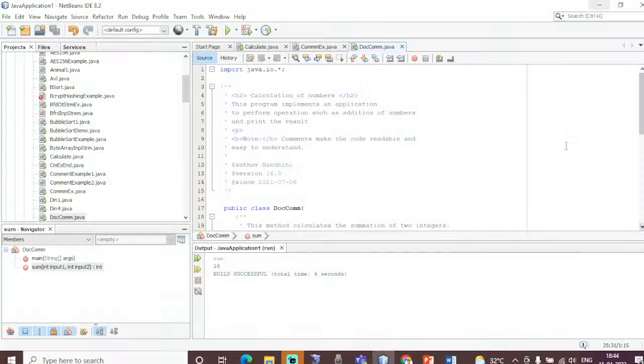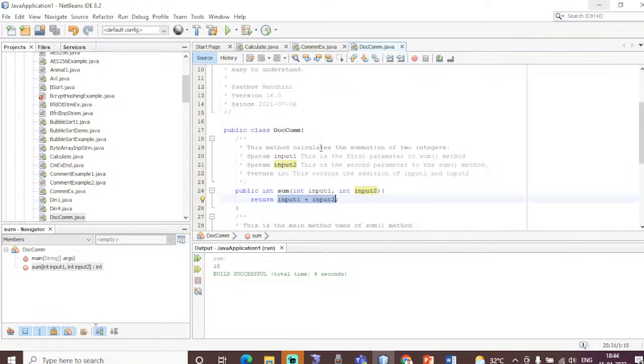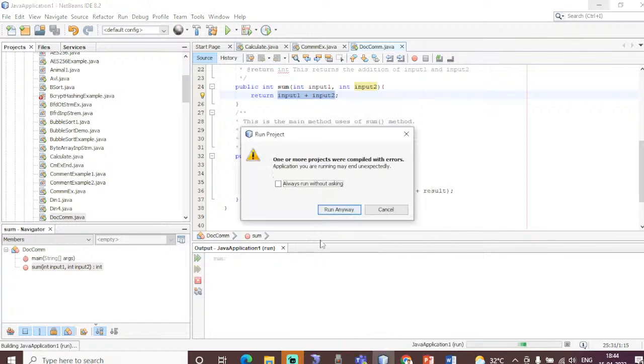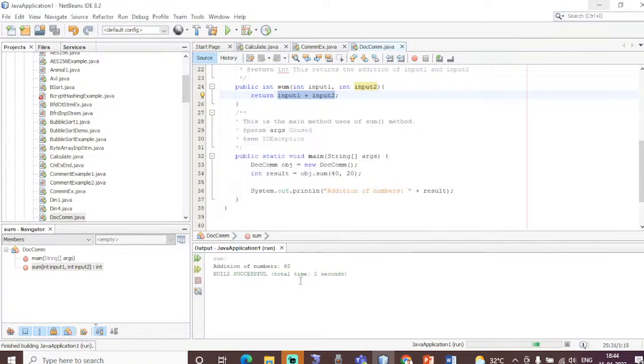So let me just illustrate. I just gave you an example of this code, and I'm going to run this code. How to run this code? Just right click and there is an option called run file. When I run this, it is going to print the addition of numbers. So my documentation comment has been executed.